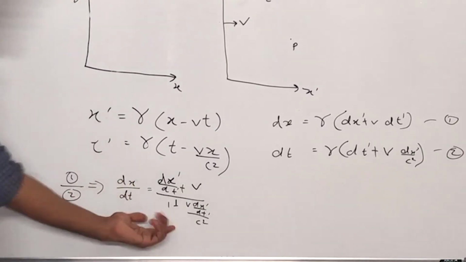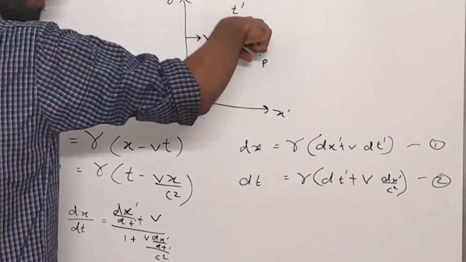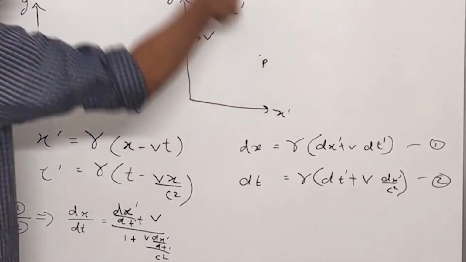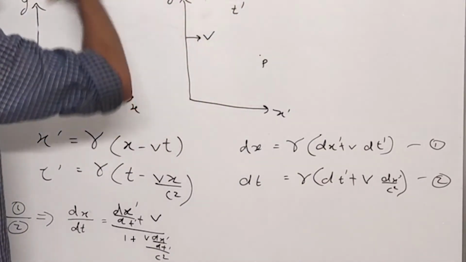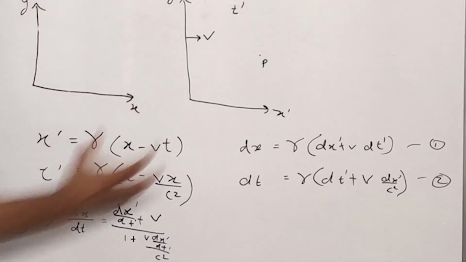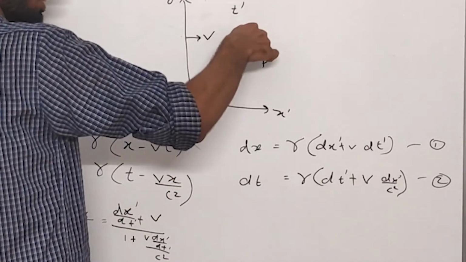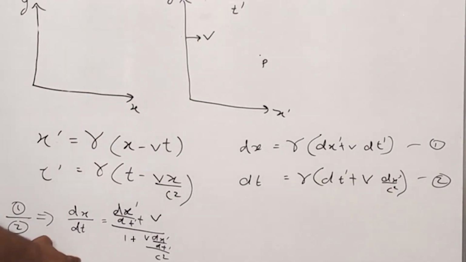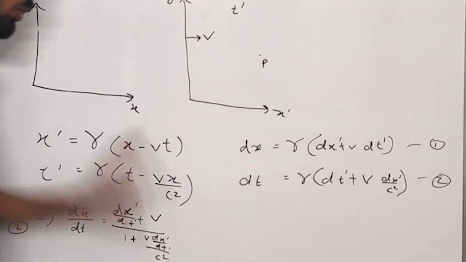So how this equation helps is, if you know the velocity of this point P with respect to this inertial frame, and you also know the velocity of this inertial frame with respect to the other inertial frame, then you can find out the velocity of this point with respect to that inertial frame using this equation. Alright, this is velocity transformation, or addition of velocity in relativistic kinematics. This is also very important.